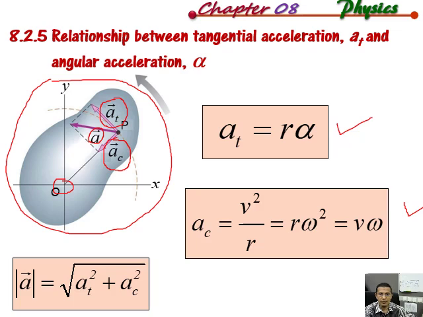If we have the values of R and alpha, and R with omega, or V square over R, we can calculate AC and AT, and after that we can calculate the magnitude of this resultant A. All right, but the title is only about the relation between A and alpha, that AT equals R alpha. This is the relation that relates the tangential or linear acceleration with the angular acceleration.